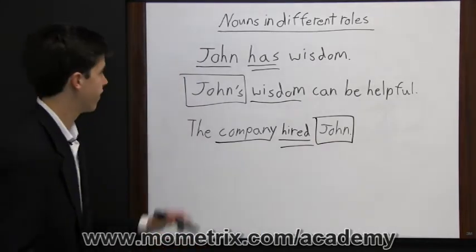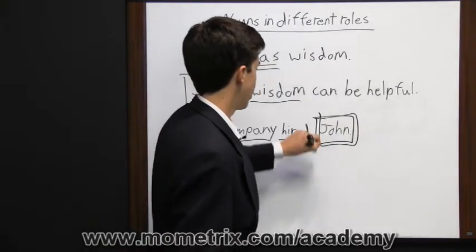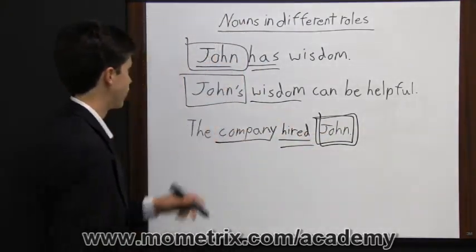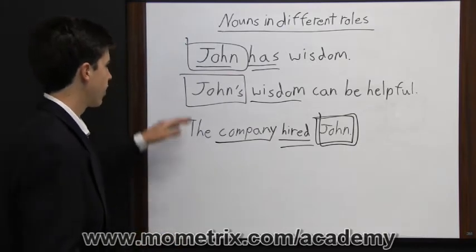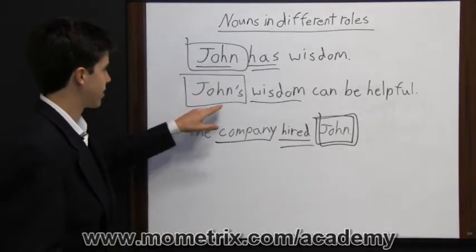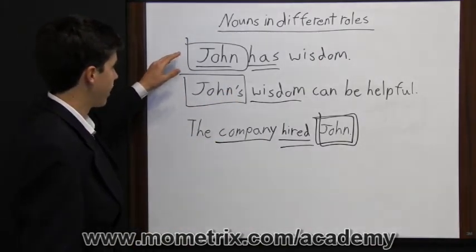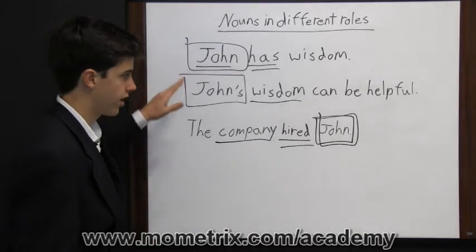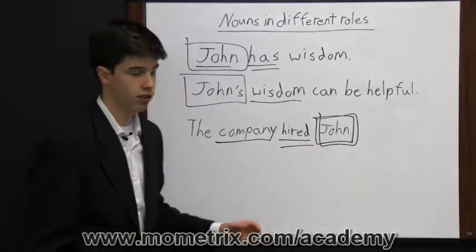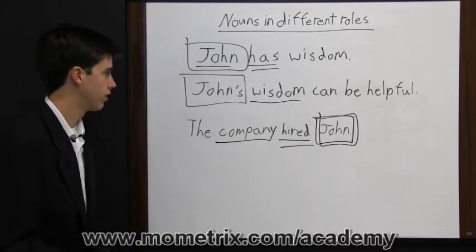Now you notice that in this first sentence and in this third sentence, John is in the same form, just J-O-H-N. But when it plays the role of a possessive, then John has apostrophe S to it. So when a noun is playing the role of a subject and when a noun is playing the role of an object, it's going to look the same. But when it's in possessive form, you're going to have to change the word a little bit.